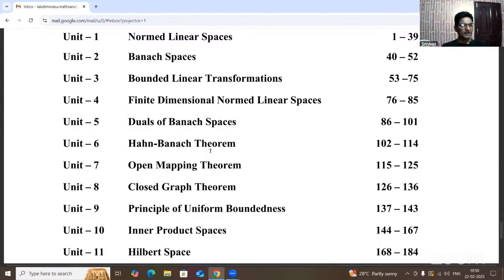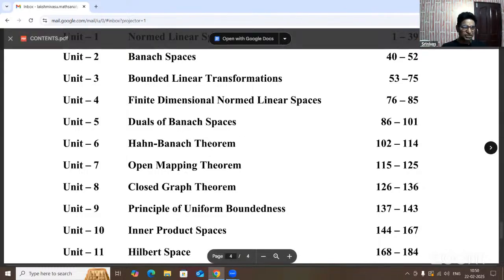So, dual of Banach space. What is the dual? The image of the Banach space is called a dual. That is also represented as N dash or N star, whatever it is. Banach space means a normed linear space which is complete.